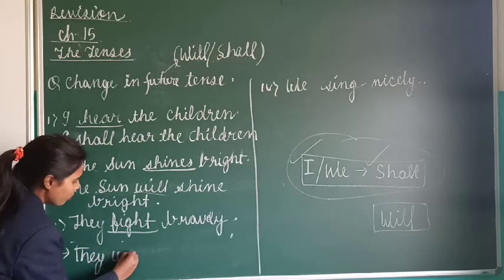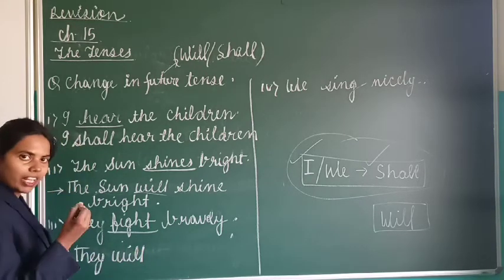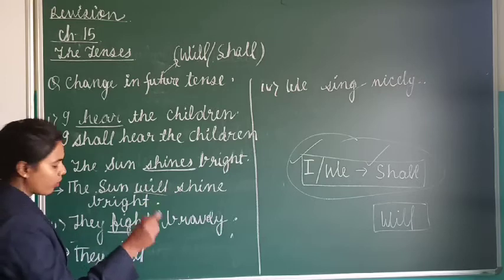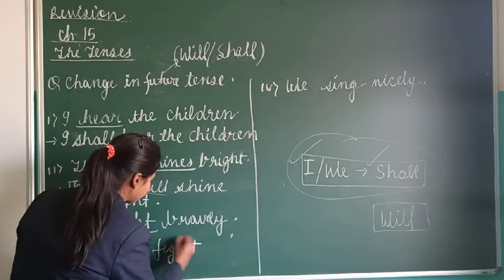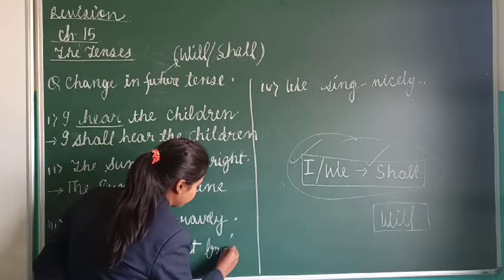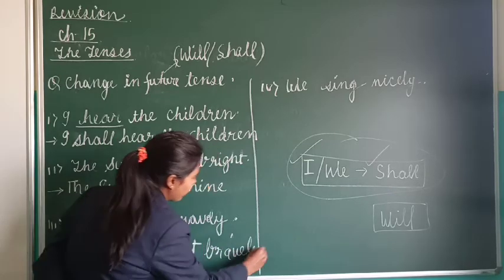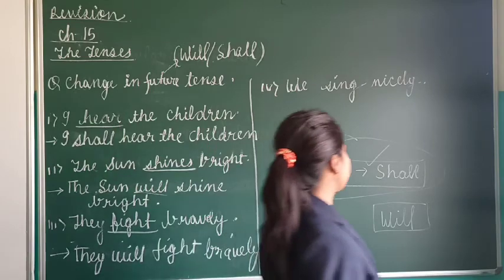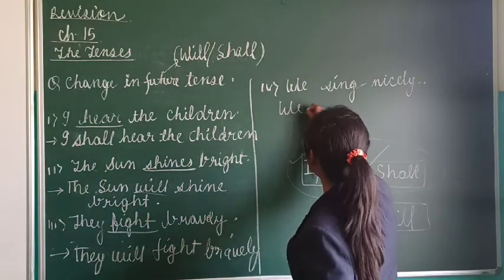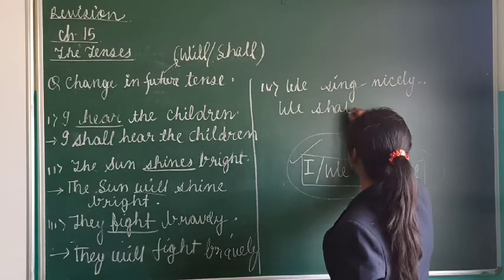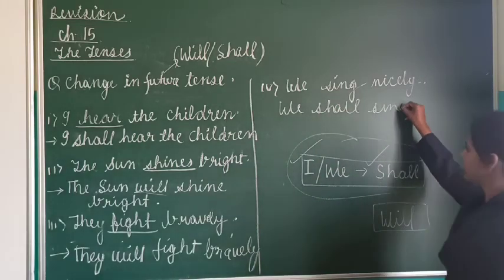Will. I told you कोई भी कुछ भी हो we will add will except if it is I or we. They will fight bravely. Now next, we sing nicely. चलो we है, with we what do we add? Shall. We shall sing nicely.